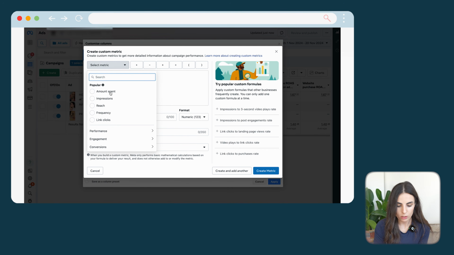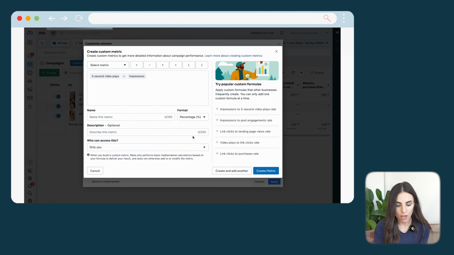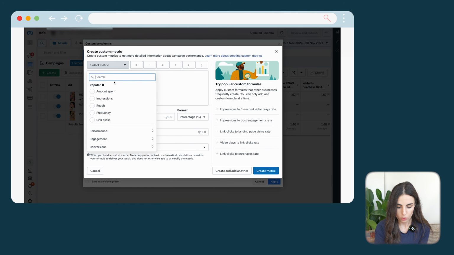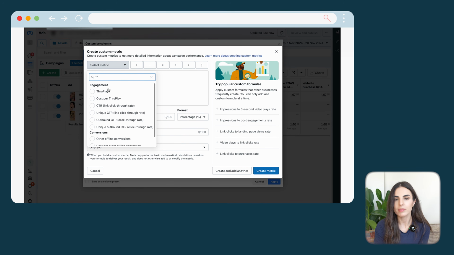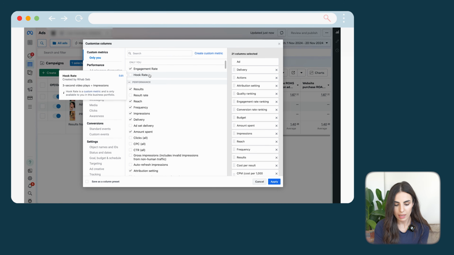So you choose impressions, and we need to tell Facebook that this is a percentage. You name the metric, click on create metric, and that's it. For the engagement, instead of choosing the 3 second video plays, you choose the metric that's called through plays. And that's it.